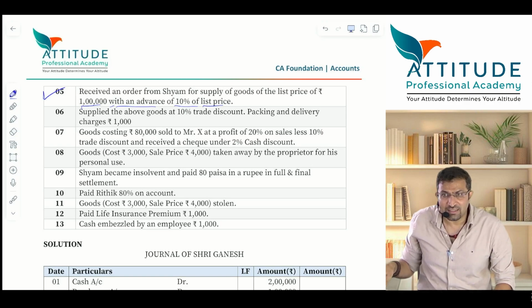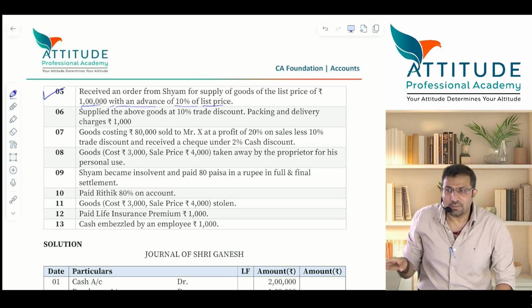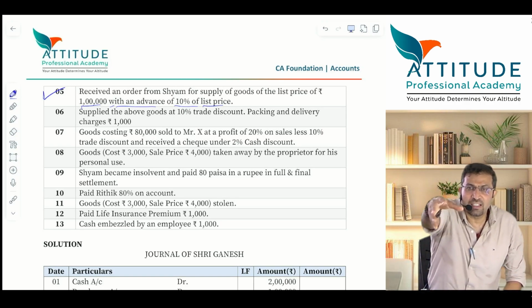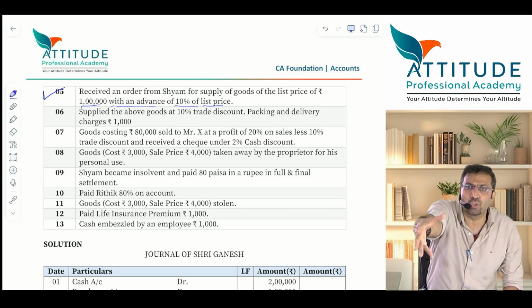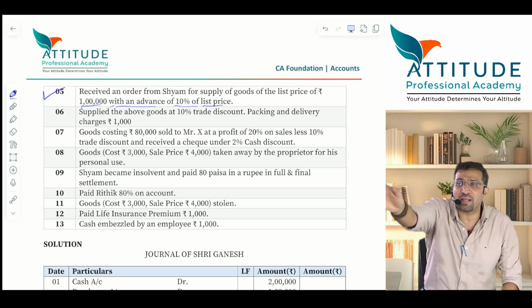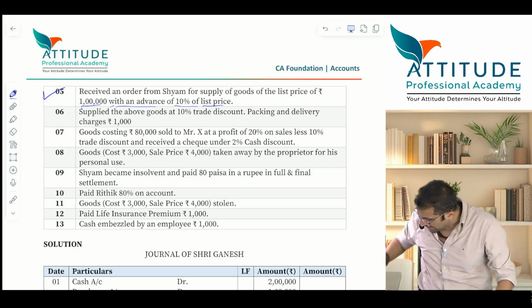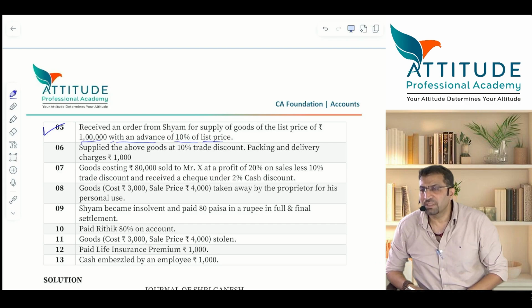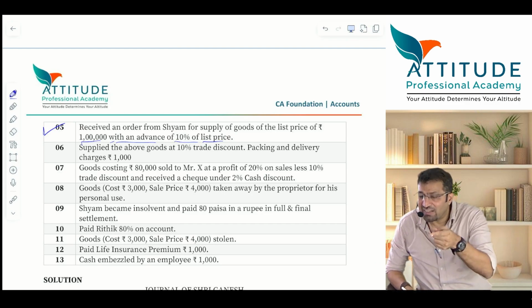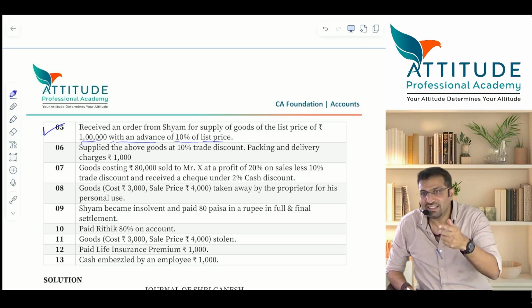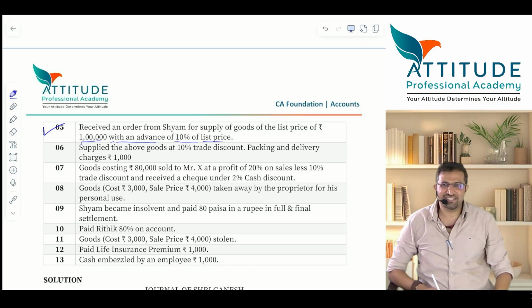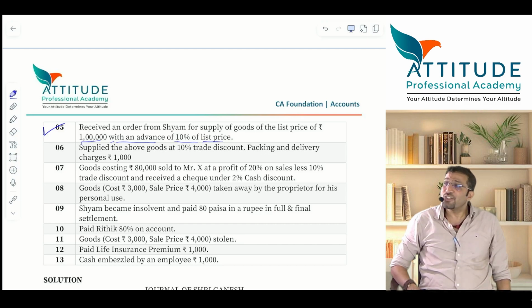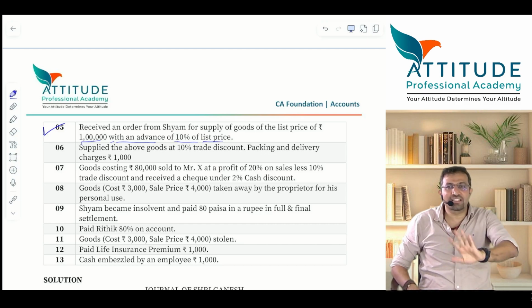सेल हुआ है क्या इधर? नहीं हुआ है. But have I paid you the advance? So Sham has paid the advance to you. Look from your angle, not from Sham's angle. You are Ganesh, correct? What did you receive? And is this your income or advance received? Anything received in advance is a liability. So liability increases. और liability का नाम है शाम. शाम को पैसा देना है, either पैसा देना है नहीं तो goods देना है.